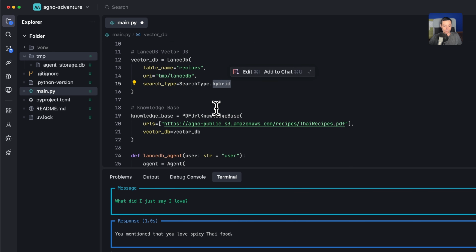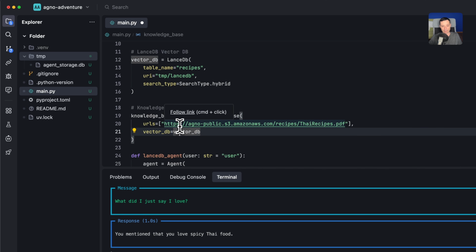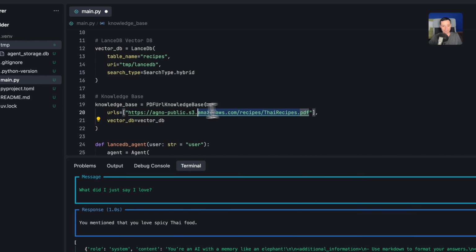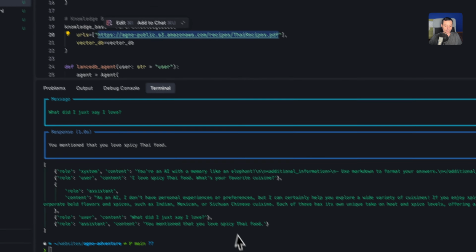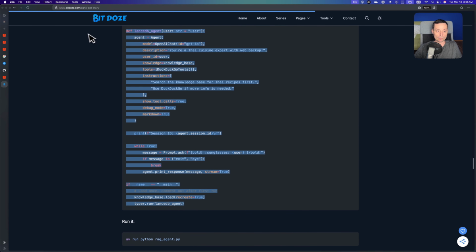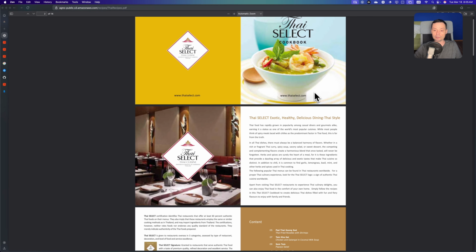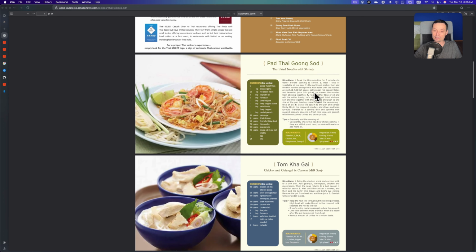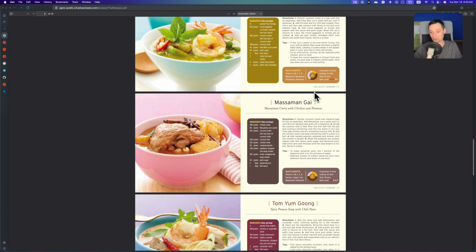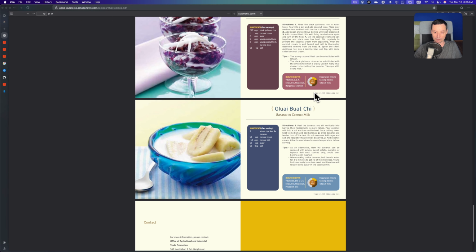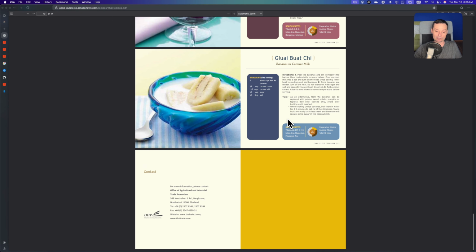And in here I will define a knowledge base, and you have the PDF URL knowledge base. Basically, this will help read this PDF file and store it in the vector database. And in here I've just embedded a URL with the Thai recipes, and if we go and open this, we're going to see that it's a PDF URL with some recipes in here. This is from their documentation. I'm just using this PDF, and it will go and store these details into the vector database that we have.